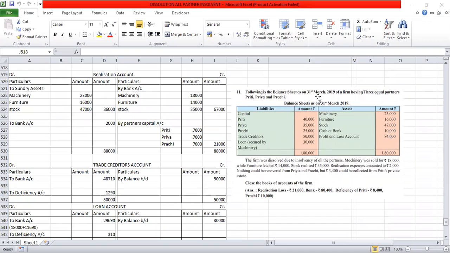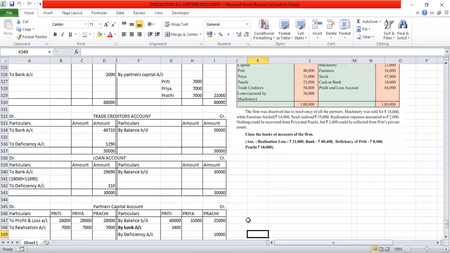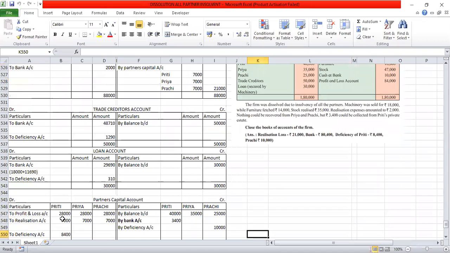In this question, the profit sharing ratios are equal. That means 1:1:1. That means 84,000 should be divided among these three partners as 28,000, 28,000, 28,000. After transferring this, the capital balances, that is 40,000, 35,000, and 25,000, will be transferred. Then